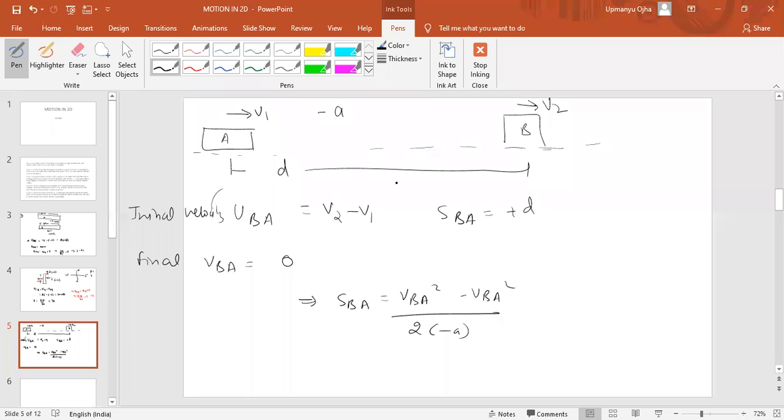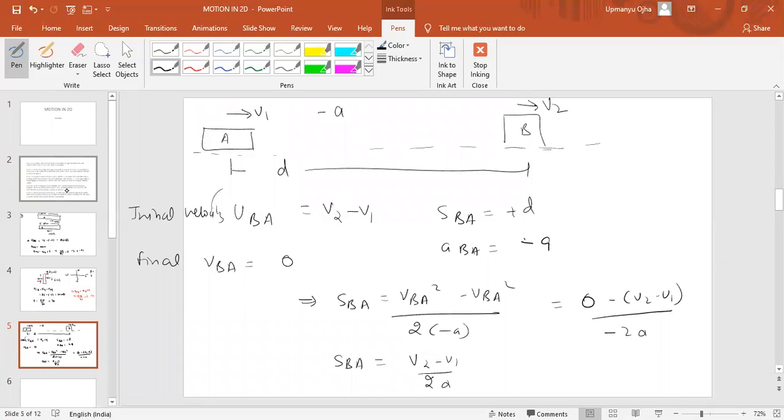So first of all, we have to find this also. The acceleration of B with respect to A, that would be equal to how much? That would be equal to minus A. So we get what? 0 minus V2 minus V1 by 2 into A, minus 2a. So it should be what? V2 minus V1 by 2a is the initial separation between them.